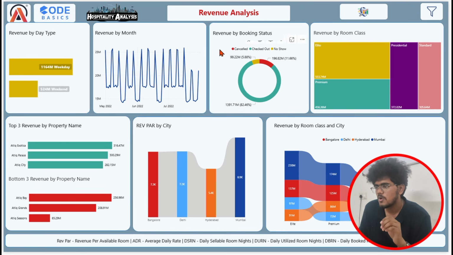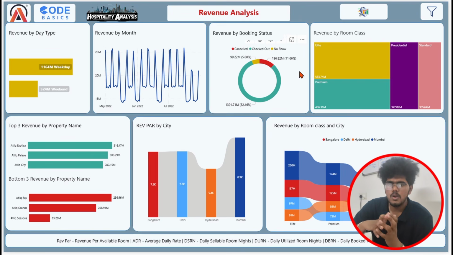And furthermore, let's move on to the revenue by booking status. As for the overall transactions, maybe not every transaction will be successful. Some may check out, but some may cancel. So to show that revenue, I have added this donut chart here.